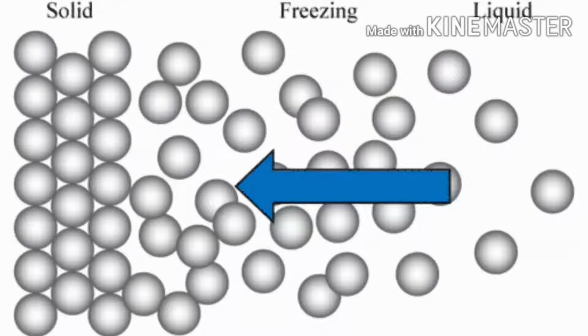But when liquids are getting cooled or frozen, the loosely packed molecules will start to compress, which means they will come close together. So what will happen? Liquids will change into solid form. So this process is called freezing.